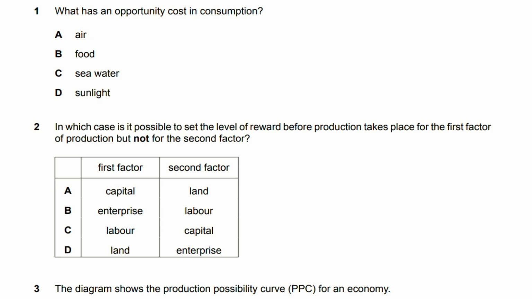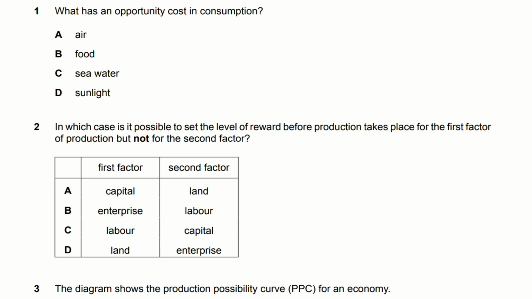Now, the hack we're going to use over here is you can never determine profit before your production. So that will leave us with option D, because the second factor, enterprise, we cannot determine profit. So automatically the first factor, land, you can determine, because the reward for land is rent and you can set the rent before you start producing the product. So the answer is D.